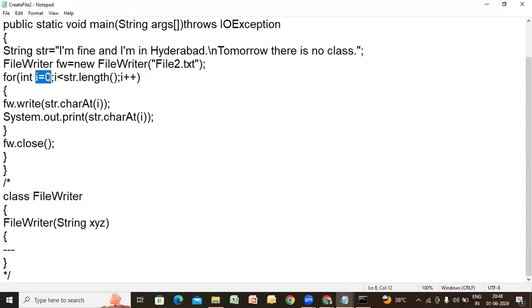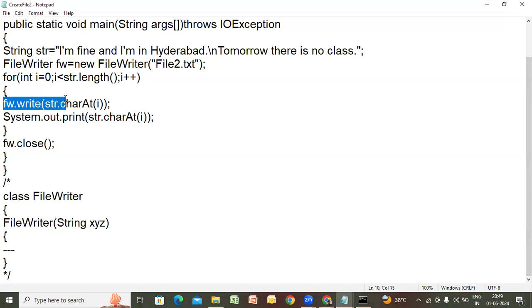First, initialization. A for loop consists of three expressions: variable initialization, testing the condition, followed by an increment or decrement operation. First it is initialized with 0, and 0 is less than 25 because the length is 25. True, so we get inside the loop.